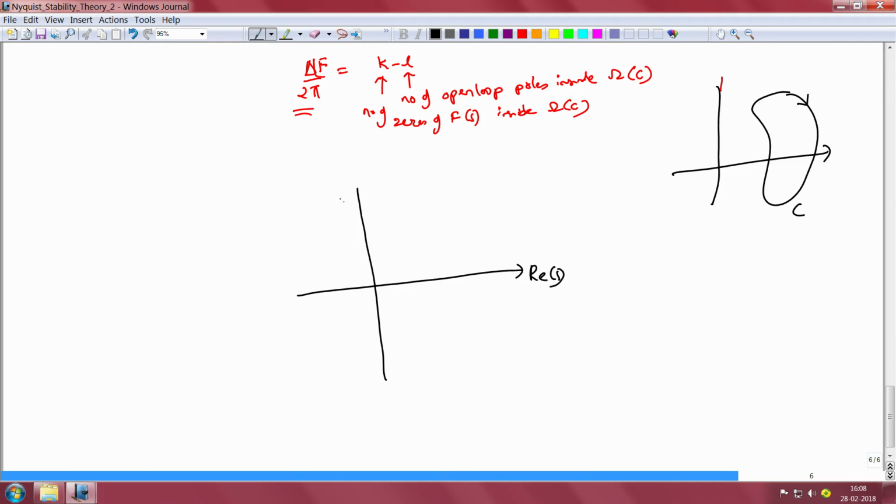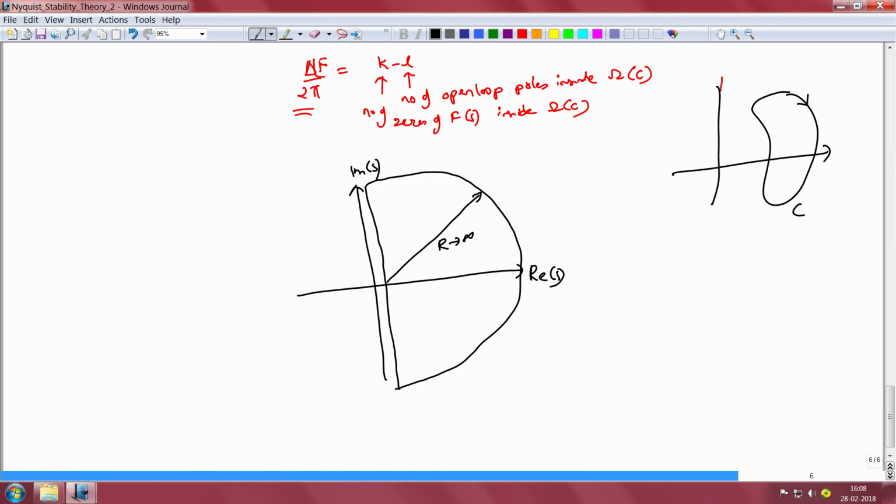So, if I were to draw the complex plane here, then we distort this curve C to be a very large curve whose one edge is very close to the imaginary axis, but does not exactly coincide with the imaginary axis, and the other side is a large D-shaped curve, and the radius of the semicircular D-shaped curve R is tended to infinity, so that we are able to cover the entire right half of the complex plane and check whether any of the poles of f of s would be in this side of the complex plane or not.